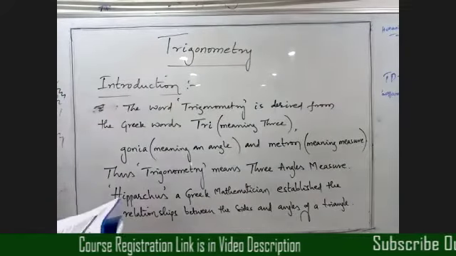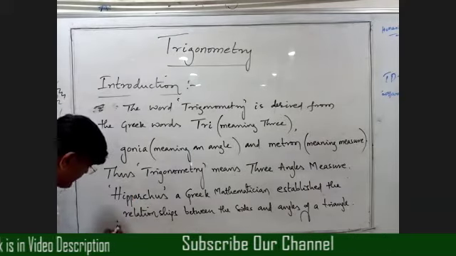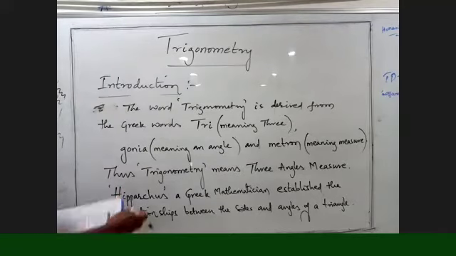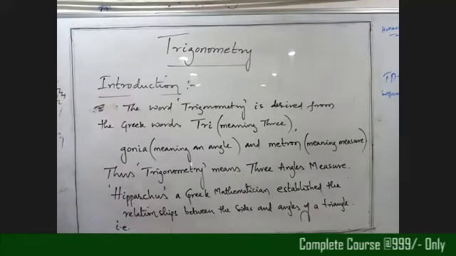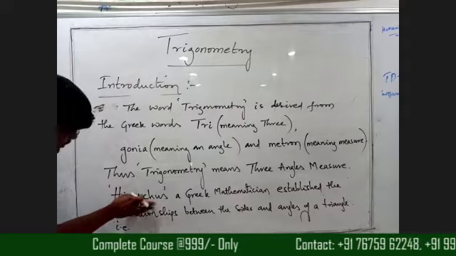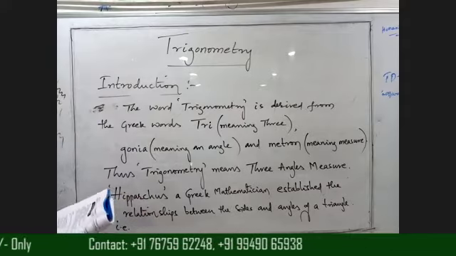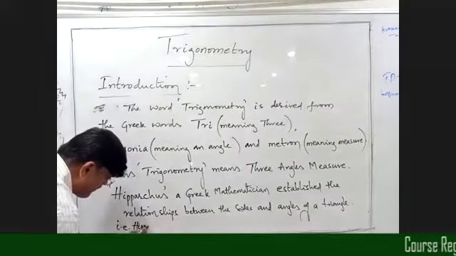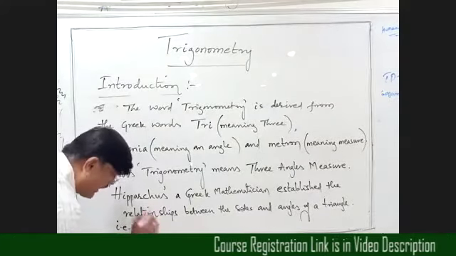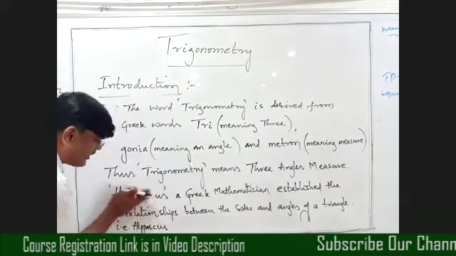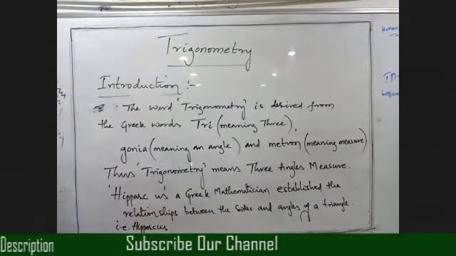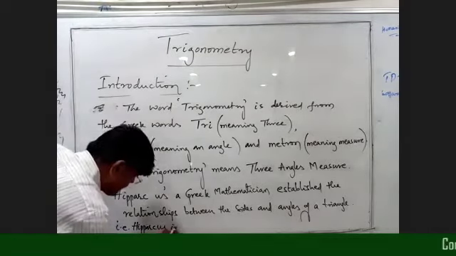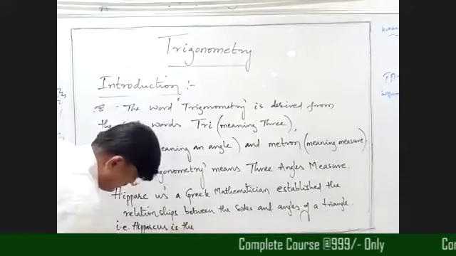Okay, beta. Next, in the next line. Hipparchus. Here also I'm reading the text.